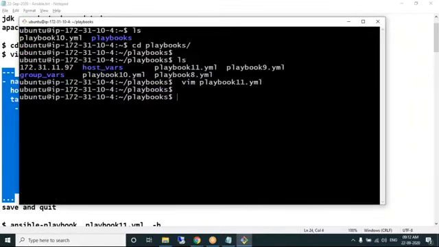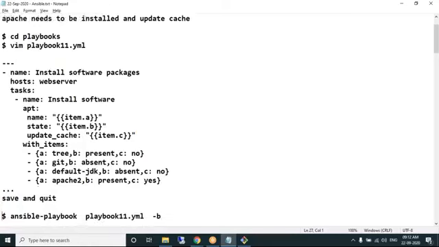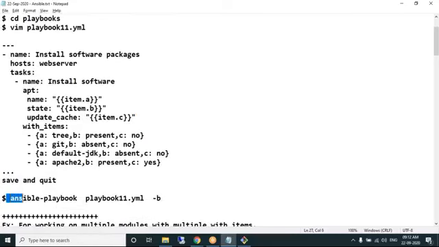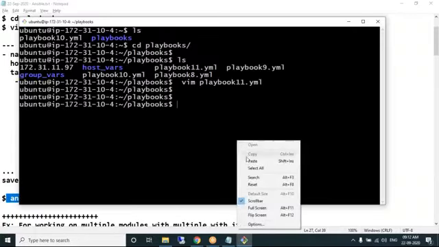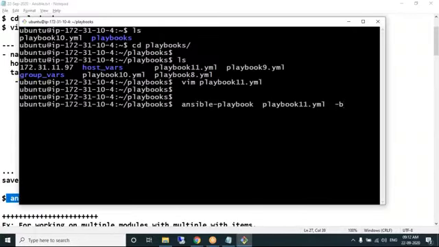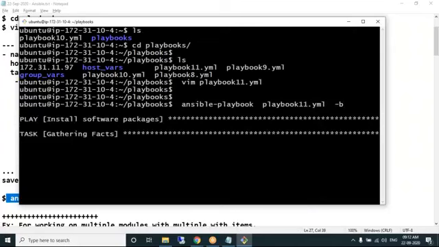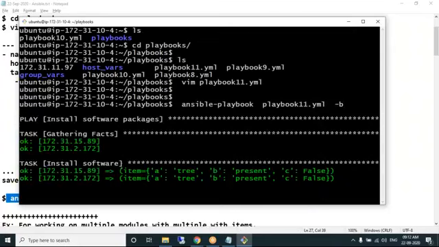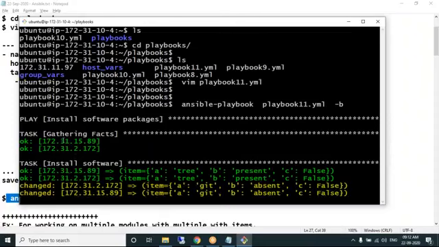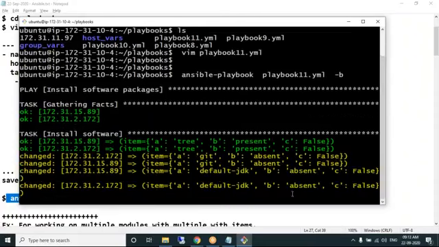Escape colon wq to save and quit. Running the playbook. It will take some time as the loop needs to be executed four times. Gathering the facts is nothing but on how many IP addresses it should run: two machines, because the group has two machines. Please observe. Perfect. One is installing, one is updating, one is uninstalling, one is installing with the apt repository update. So it's up to you.